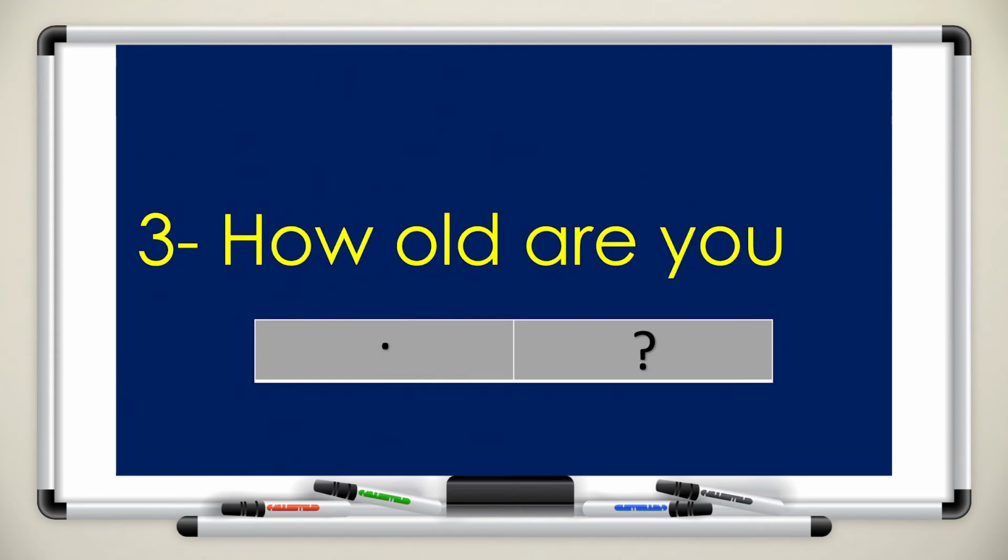Number 3. How old are you? Is it a question or a sentence? What should I use? Great job, boys and girls. Of course, it is a question. I should use a question mark at the end of the question. How old are you? I will put a question mark at the end.